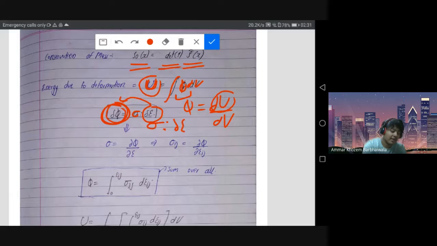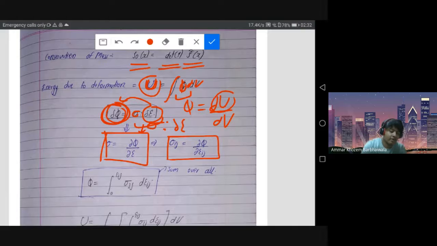Since this is a matrix multiplication, we can write that the stress tensor is the partial derivative of this phi, the energy density function, with respect to epsilon. So I can write sigma ij is equal to the partial derivative of phi with respect to epsilon ij.